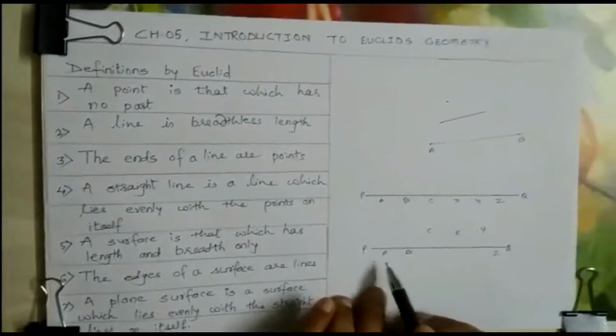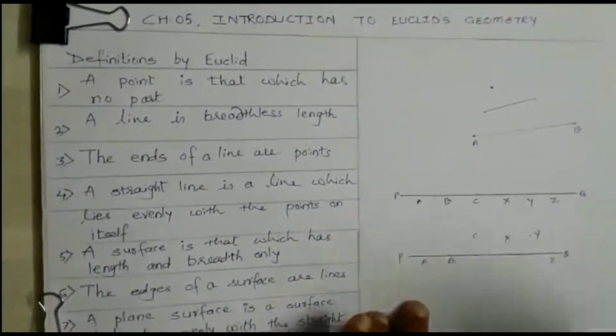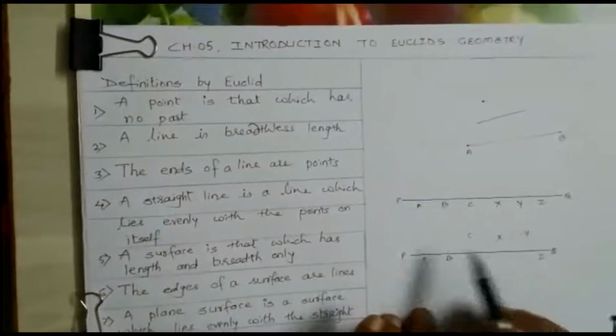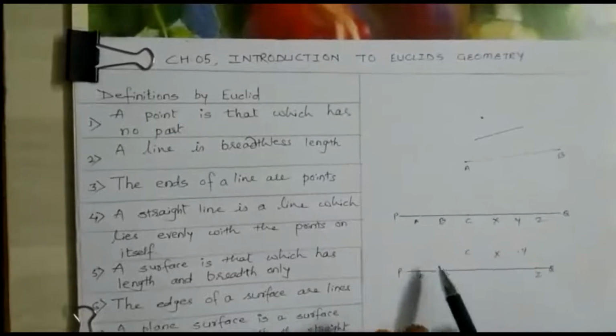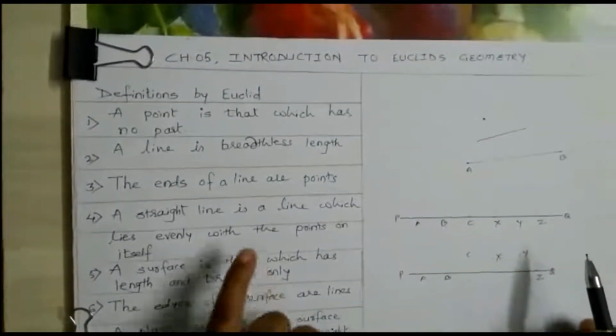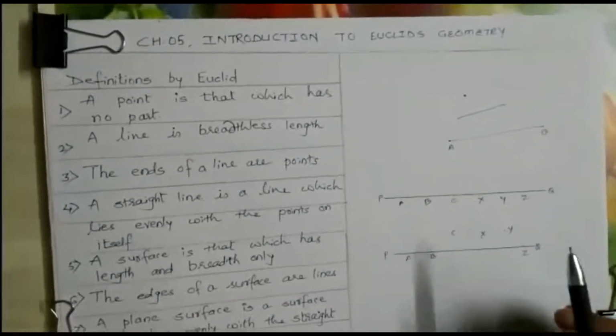So if I talk about all these points, some points are on the line, some points are above the line. So this cannot be a straight line. When you say straight line, it means all the points should lie evenly on the line. A straight line is a line which lies evenly with the points on itself.